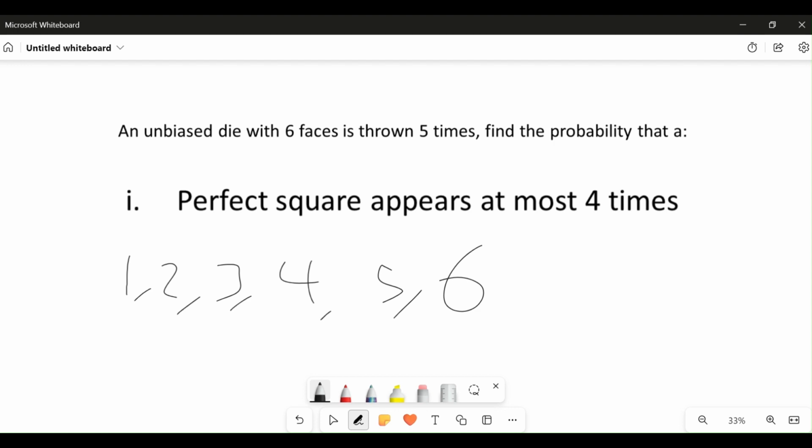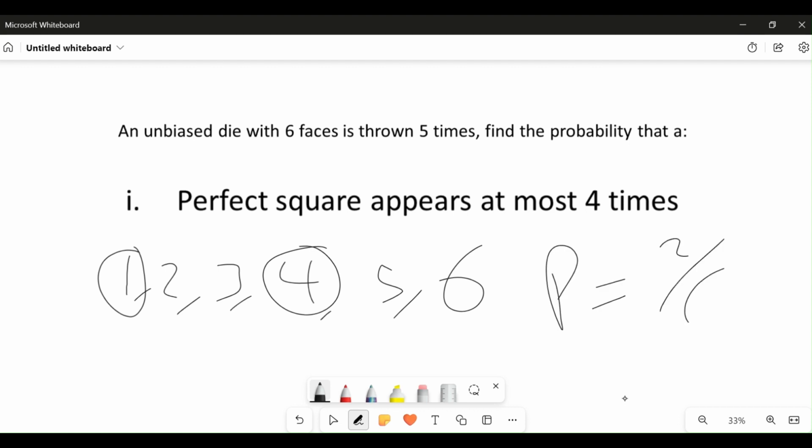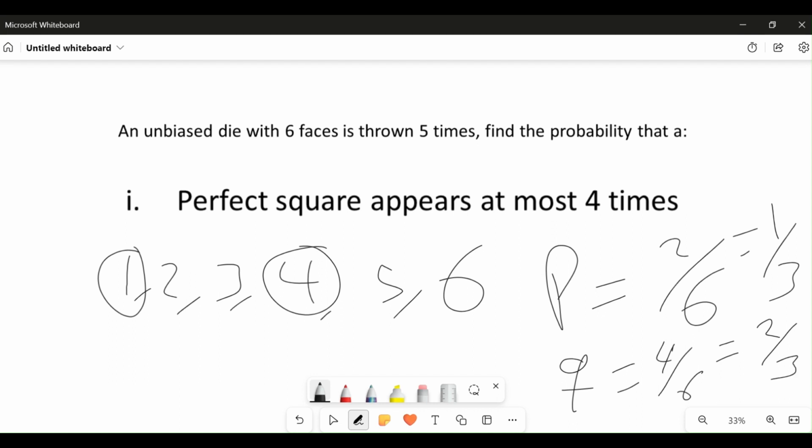The perfect squares on the die are 1 and 4. So we have only two perfect squares, which means our probability of success will be 2 over 6, same as 1 over 3, while our probability of failure will be 4 over 6, the same as 2 over 3.